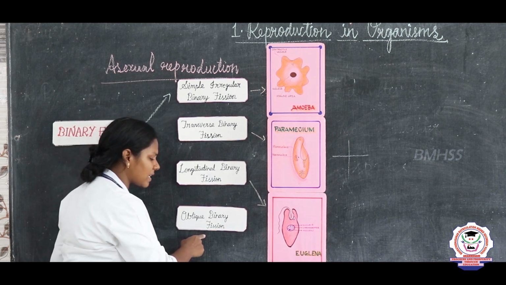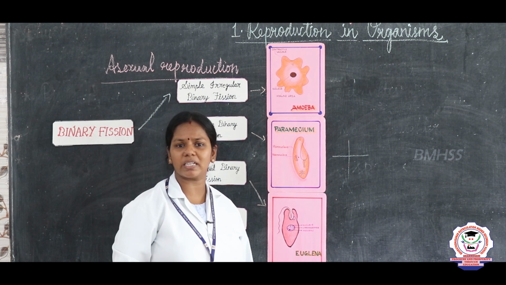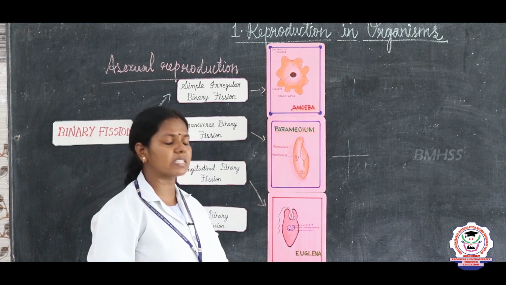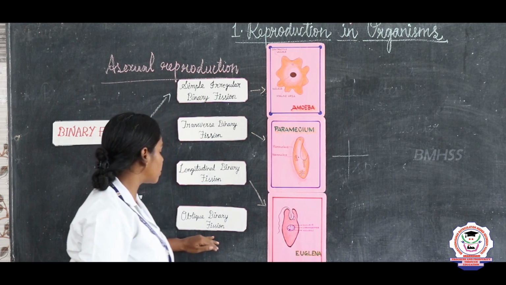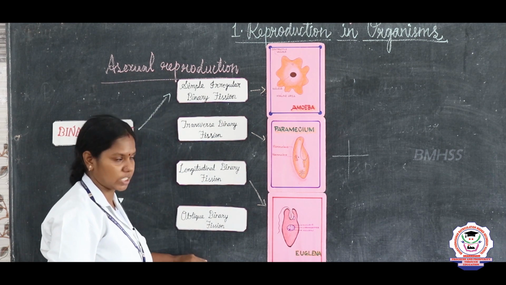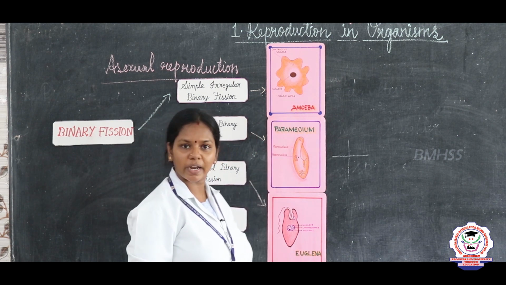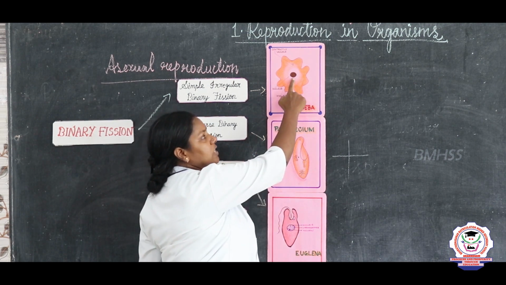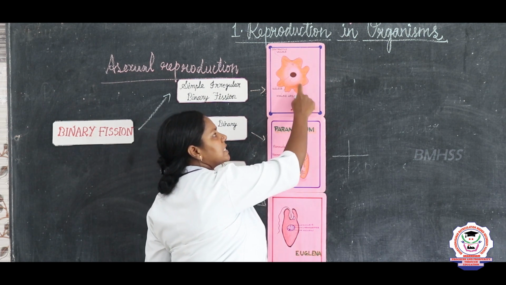And what is the last type? Oblique binary fission. What do you mean by oblique? Oblique means not clear. We cannot see exactly where the organism divides. So that is said to be oblique binary fission. Now I am going to tell you how this amoeba divides. What is this part, children? It is the nucleus. And what is this portion?